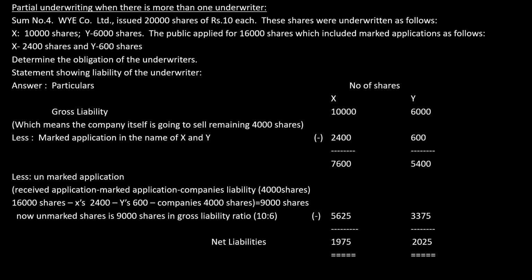Now this unmarked will be shared by X and Y in the gross liability ratio. This 9,000 into 10:6, which means 10 by 16 and 6 by 16. And the remainder will be the net liability of underwriters. Any doubt?